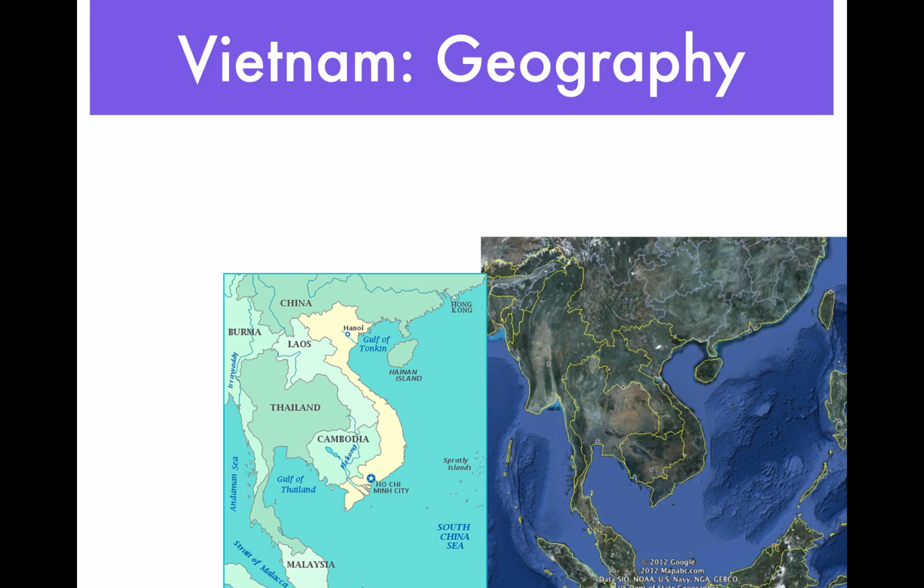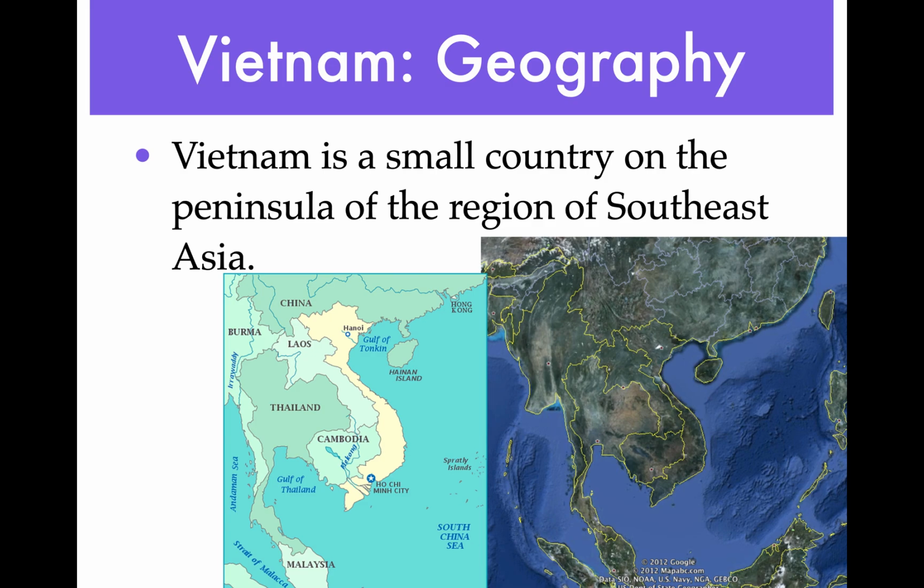So let's get a little bit of geography and background on Vietnam itself. Now, Vietnam is a small country. It's on the peninsula of the region of Southeast Asia. It's actually very similar to almost like a reverse California. It's all coast almost. It's got lots of coastland, and it's a very narrow strip of land, and it's kind of like an Eastern California, if you think about it in terms of the location. It is on the Asian Peninsula, but definitely hotter.